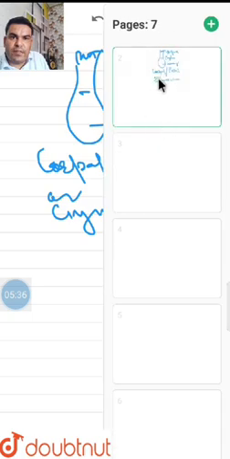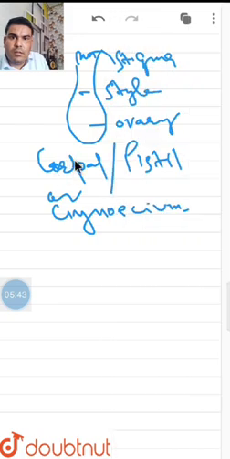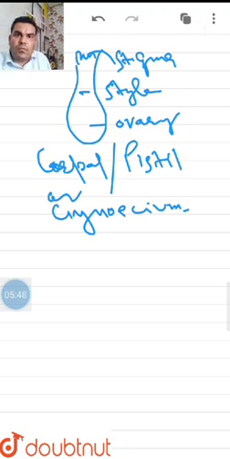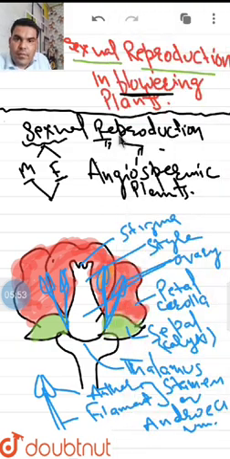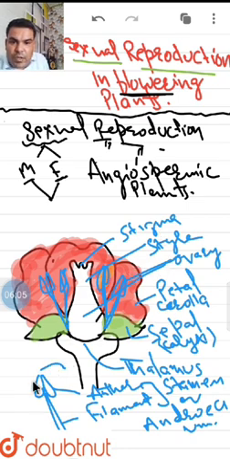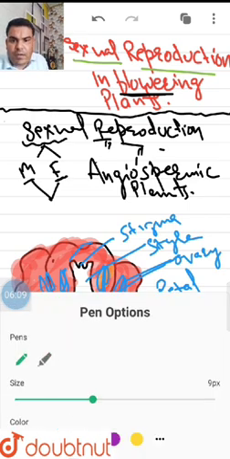I'm just repeating again. Here you can see the flower, which has the thalamus, which bears all the floral parts, sepal green in color, petals colorful, and this one is called the male reproductive part, and this central part is the female reproductive part.